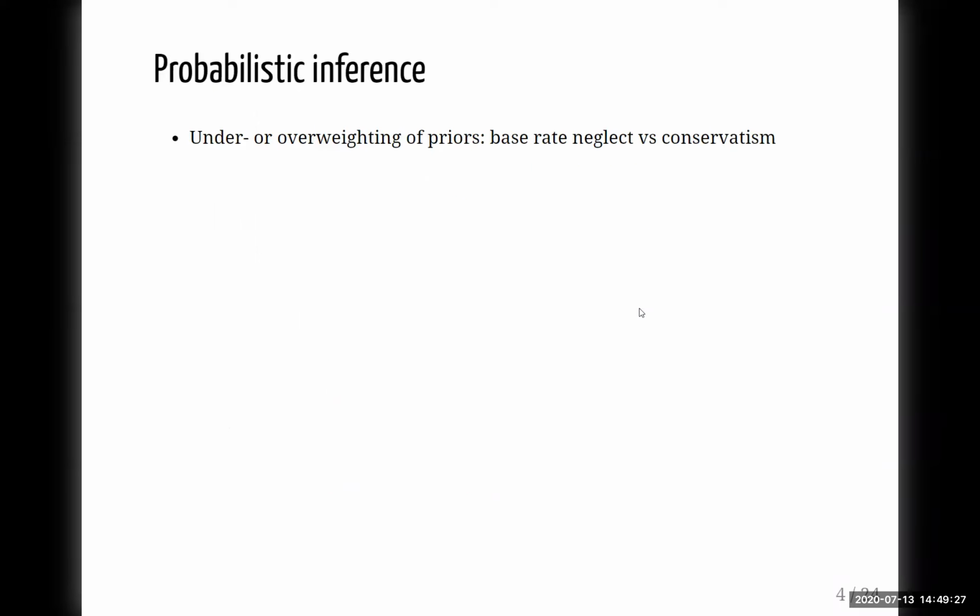Experimental data has shown that we can be insensitive to prior information, leading to the well-known phenomenon of base rate neglect, or insensitive to the likelihood, leading to the well-known phenomenon of conservatism. Such under- or overreaction has been proposed as a mechanism for hallucinations and delusions, which are hallmarks of schizophrenia, also known as positive symptoms.